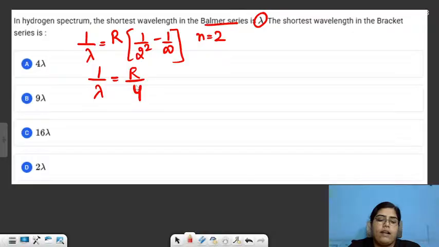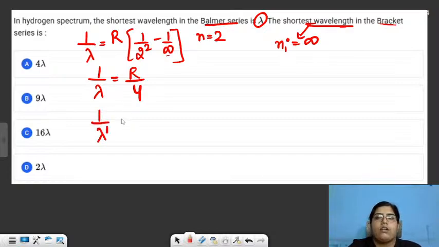I don't need to put the value of Rydberg's constant because that will eventually get cancelled. Then we were asked to find out the shortest wavelength. Why am I taking from infinity? Because shortest wavelength will only come when your initial state is infinity. Otherwise, the value of wavelength will not be shortest. Then you are asked to find out the shortest wavelength for the bracket. For the bracket, the final energy level is 4.